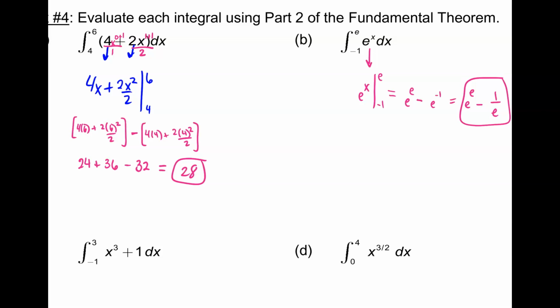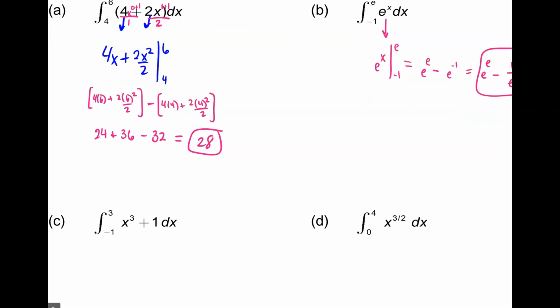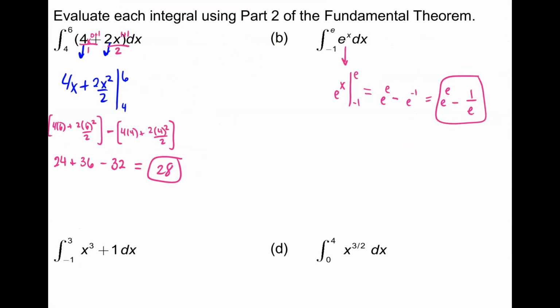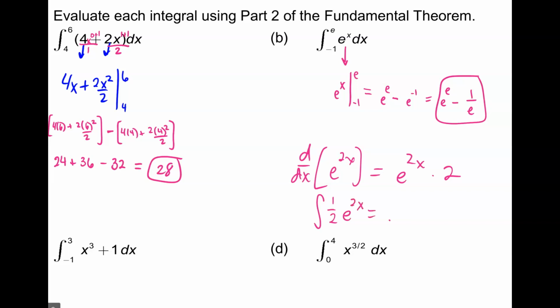Notice I didn't give you a number in front of x right there. How do you do the regular derivative of e to the 2x? d/dx of e to the 2x is e to the 2x times 2. So if you take the integral of 1/2 e to the 2x, you get e to the 2x.